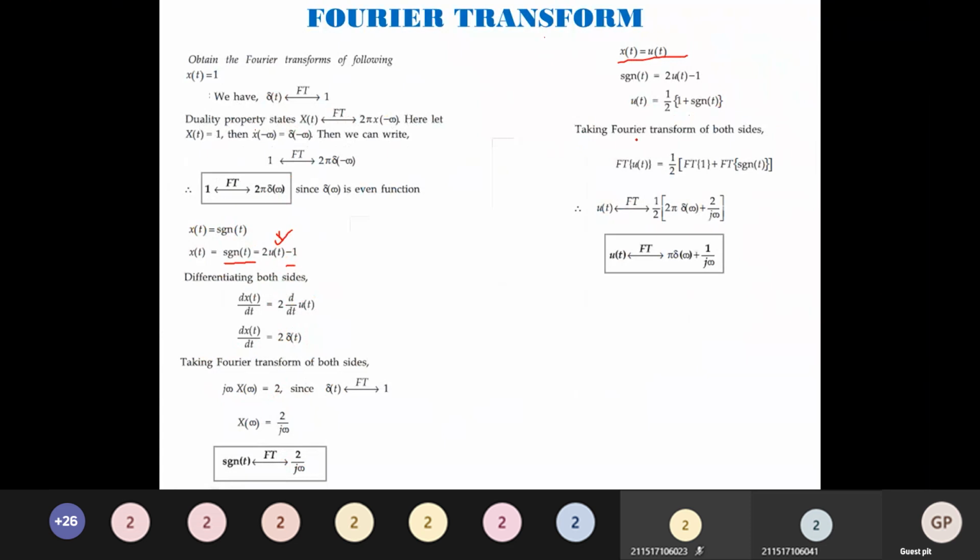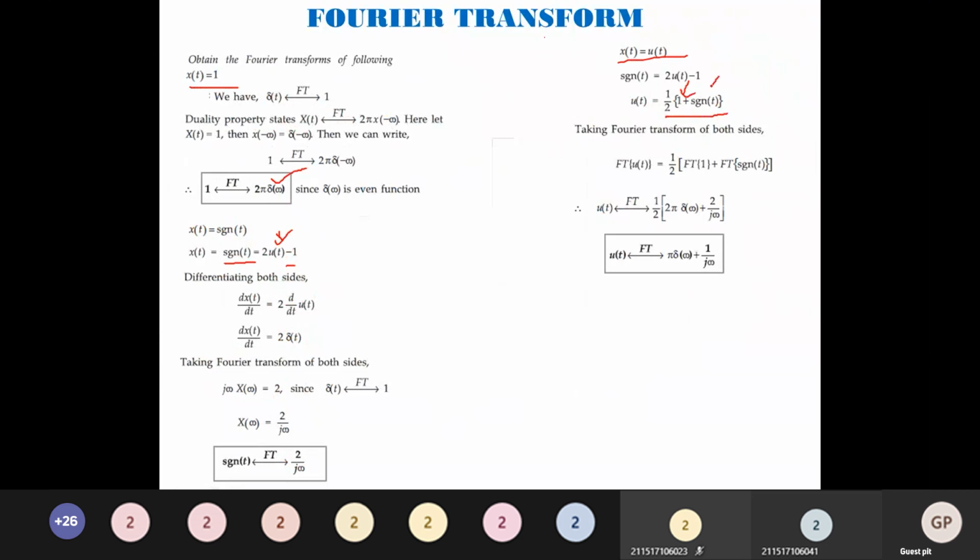Now I am going to apply the Fourier transform on both sides. The Fourier transform of u of t will be equal to the Fourier transform of the entire function. The first function is 1. We have found the Fourier transform of 1: it is 2 pi into del of omega.